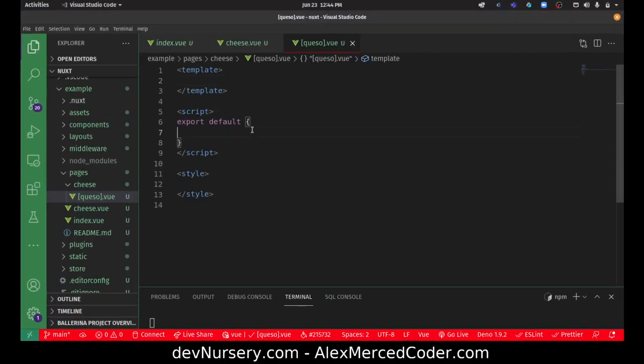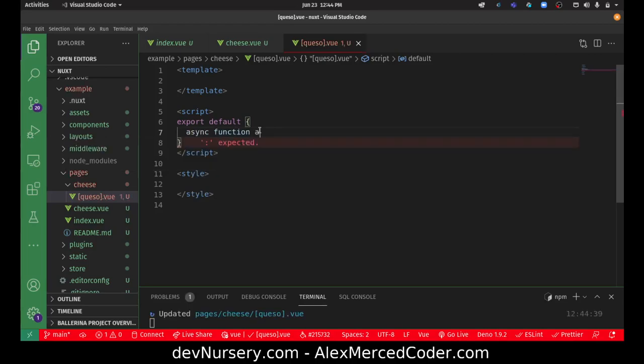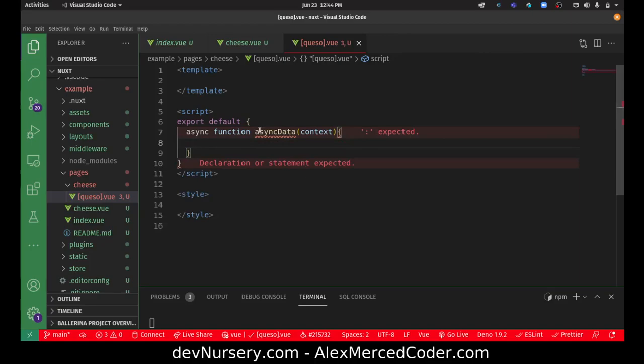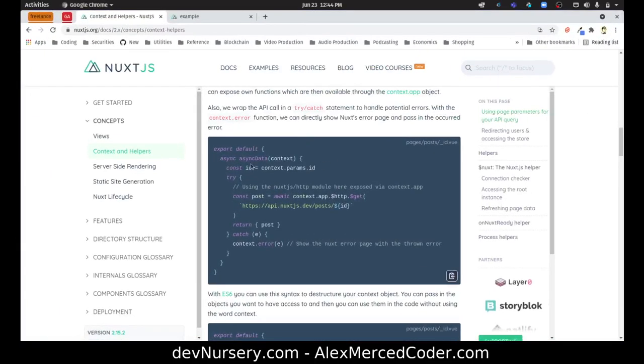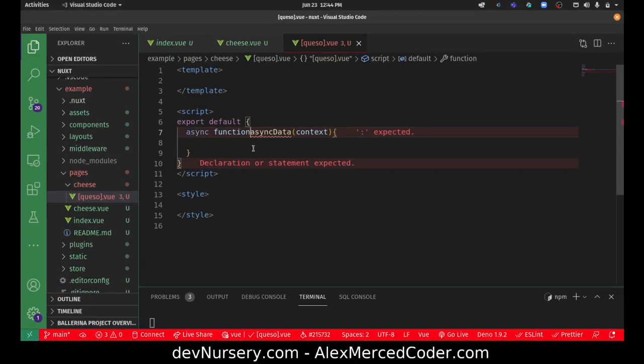So let's see here. Let's try that out. Async function. Async data. Context. So just writing a method in this object. Something it doesn't like about that syntax. Async. Oh, I see. Maybe I don't need to use the function keyword because it's inside of an object. Because I just woke up. Okay, so there we go.